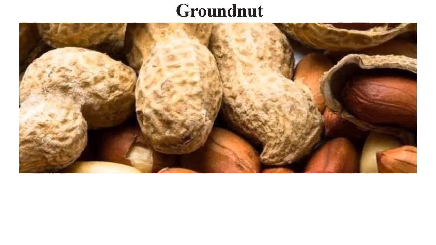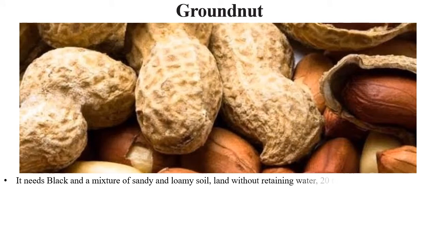The first oil seed we are going to discuss is the groundnut. Groundnut, also known as the shing, that is shing tail we call it. It needs black and a mixture of sandy and loamy soil. It needs a land without retaining water, that means the land should not catch water in it. It needs 20 to 25 degrees Celsius of temperature and 50 to 70 centimeter of rainfall.